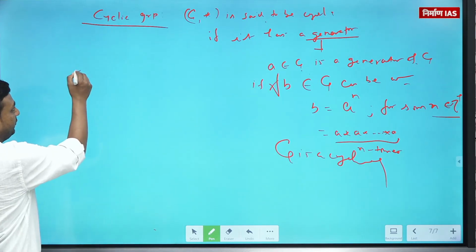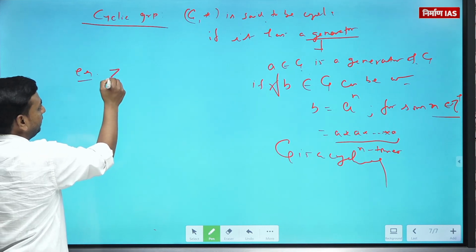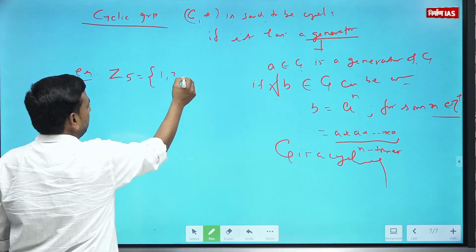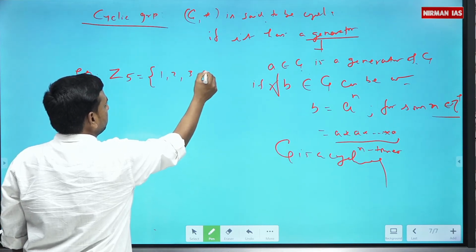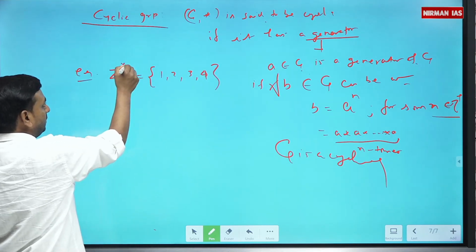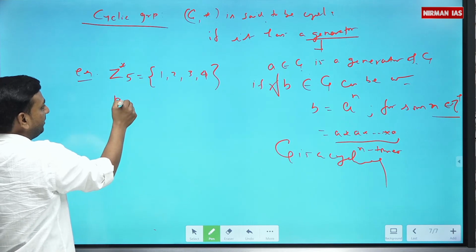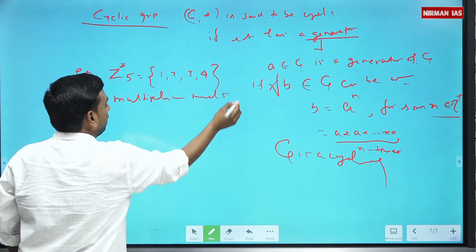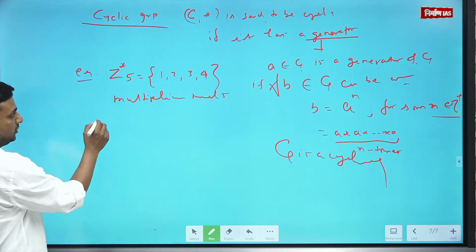Let's say, for example, Z5 with elements, non-zero elements, and multiplication modulo 5. So please be on the board.